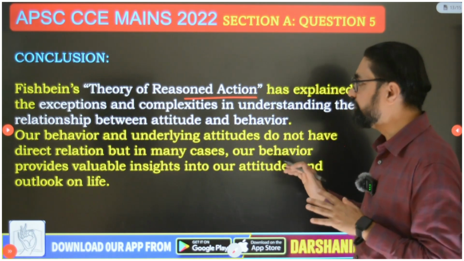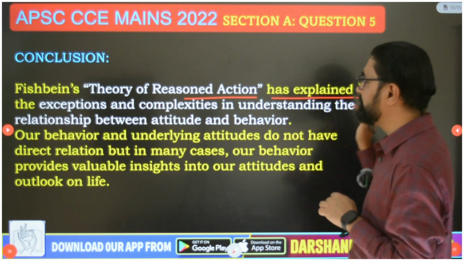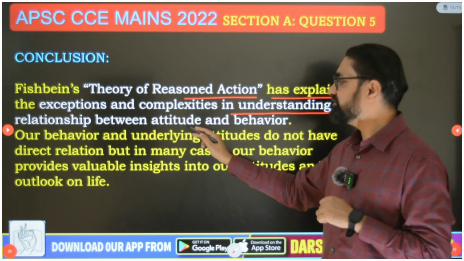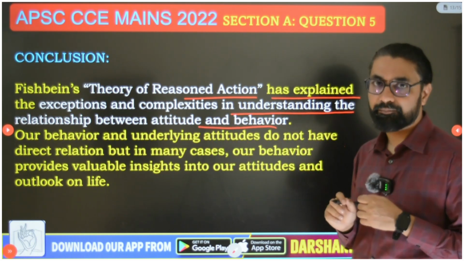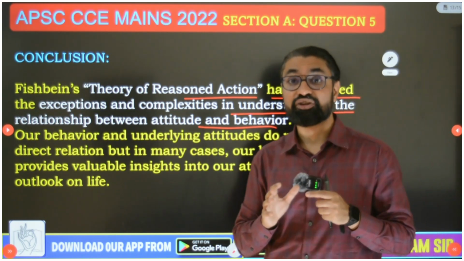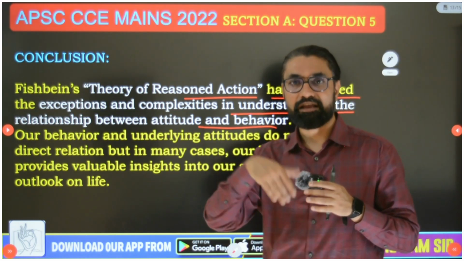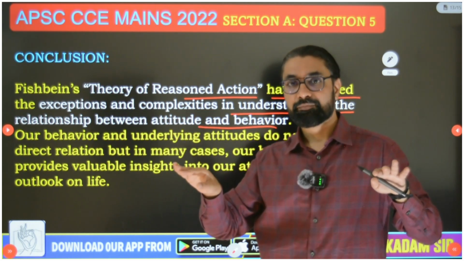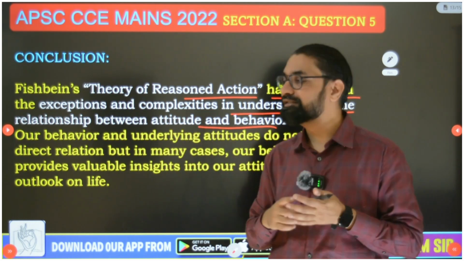Right now I will just give you an overview: the theory of reasoned action explains the exceptions and complexities in understanding the relationship between attitude and behavior. It explains why there is a separation between attitude and behavior, why counter-attitudinal behavior exists.